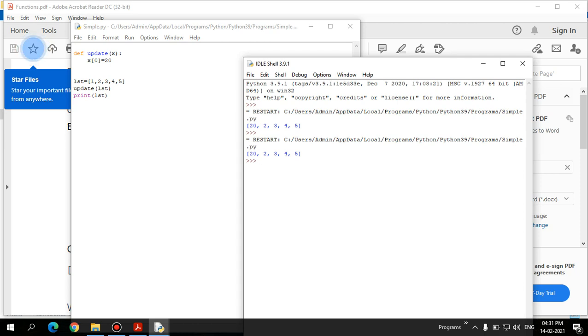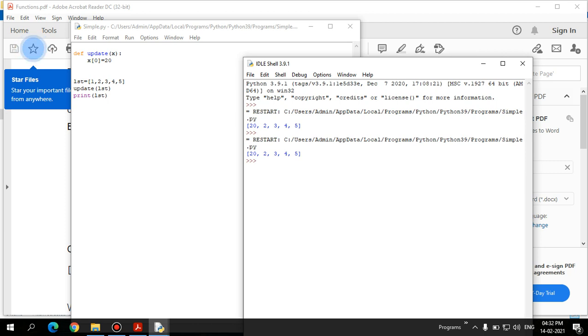In the previous example we used an integer value, and the value did not change in the main call, whereas here a list is a mutable one, so the change you made is reflected. In Python, we don't use pass by value or pass by reference as such.